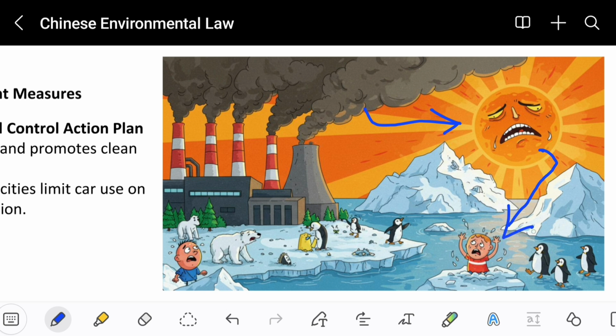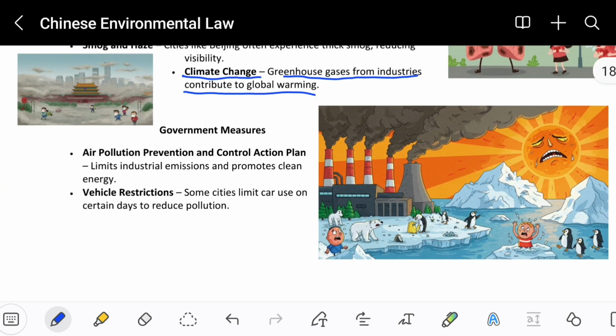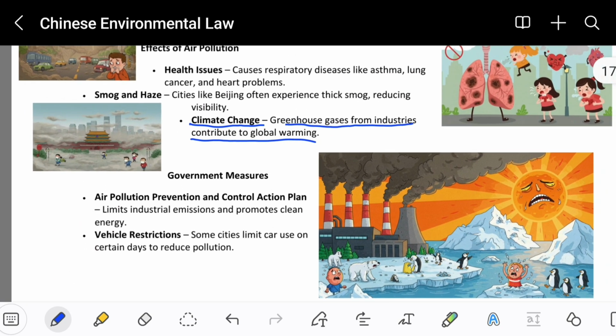The glaciers and snow will melt faster, and the animals living in the snowy areas will be affected. Not only those, but normal human beings will also be affected by global warming. If global warming is caused by industry, it will ultimately increase the amount of heat for us as well, and we cannot live in such hot weather. Why is it caused? Because of industrial air pollution.